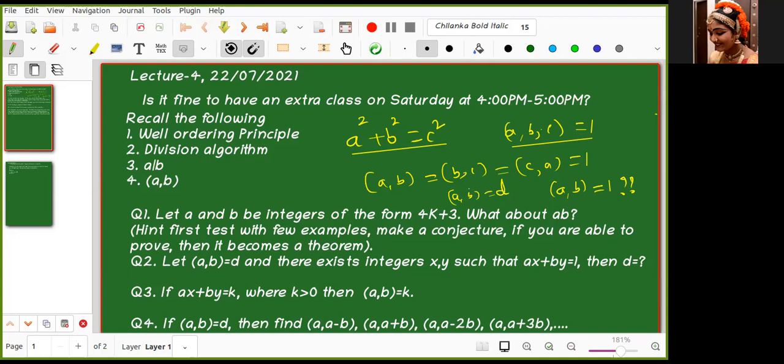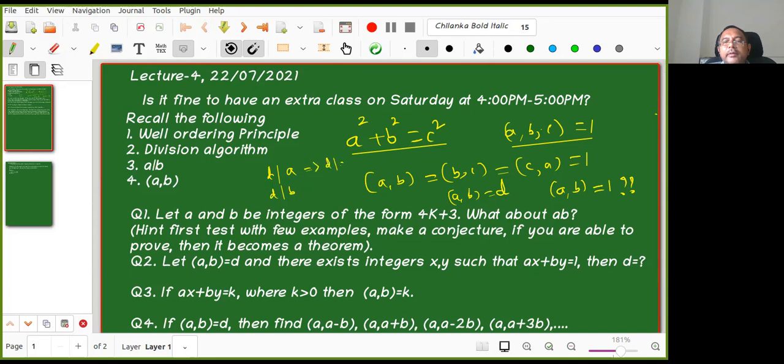Yes, sir. So what do you mean by GCD of A comma B equal to D? D divides A and D divides B. So now D divides A, does it imply D divides A square? No. Okay, then you just think about that.